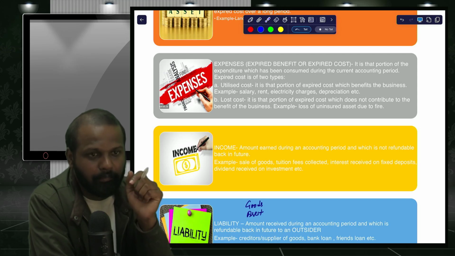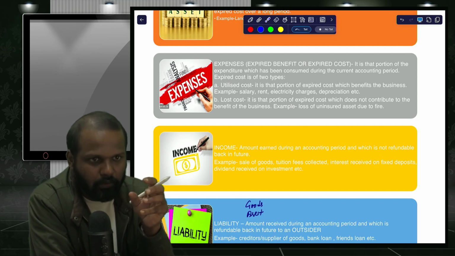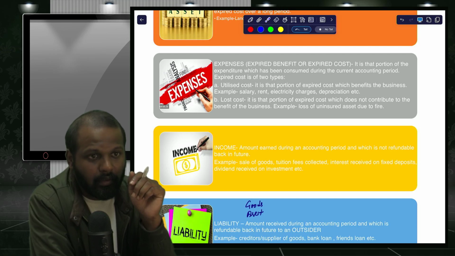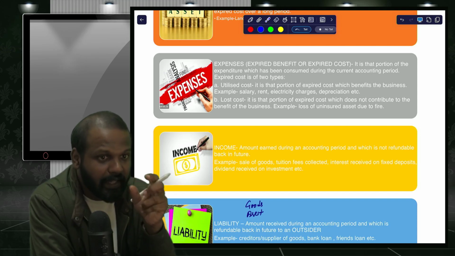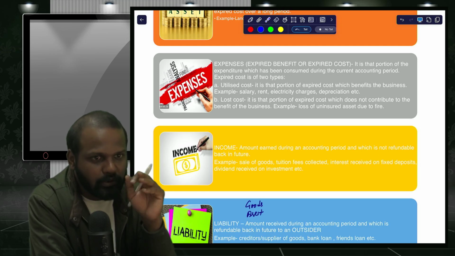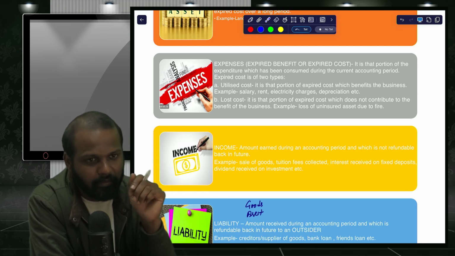See, for example, let us say you bought a piece of cake and you consumed it, you have eaten it. So whatever money you have paid for that particular piece of cake, which you have consumed, it is an expense because it's expired. Once you consume it, once you eat it, it is expired.